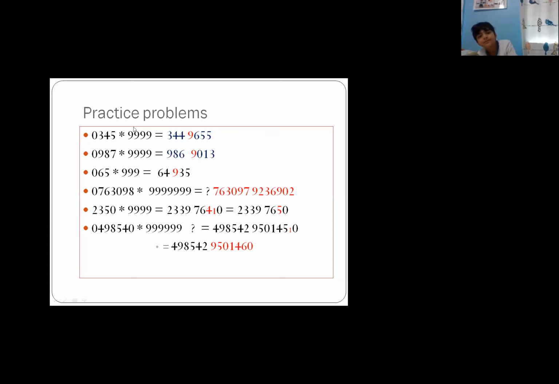Similarly, now 987. I am putting 0 before the number so that 4 digits are here and 4 digits are here. Now subtract 1 from this. So 987 minus 1 will be 986. And the right hand side is calculated by applying the Nikhilam Sutra. 9 minus 0 is 9. 9 minus 9 is 0. 9 minus 8 is 1. And 10 minus 7 is 3. Simple. The process is the same as what we have learned.